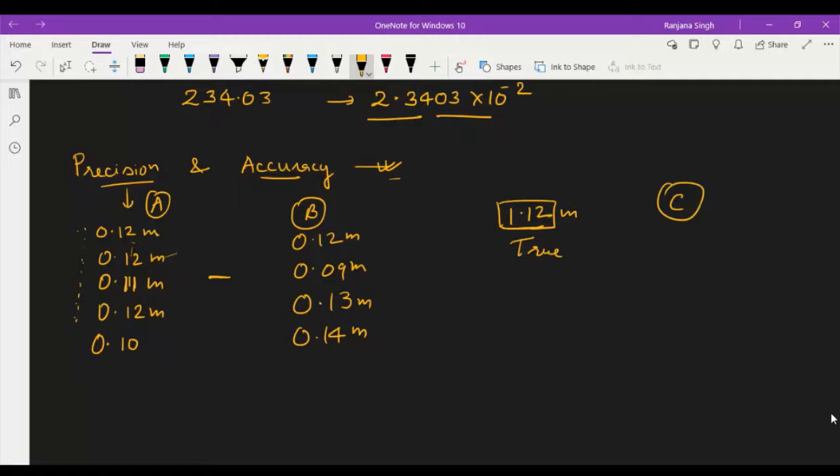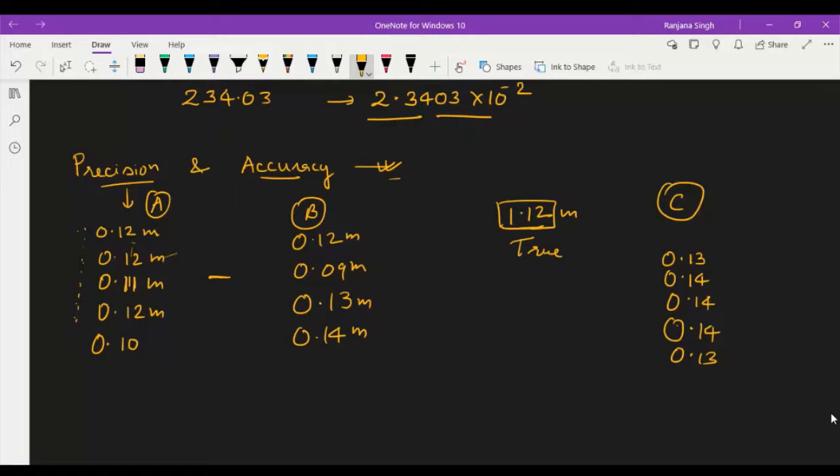This is the measurement taken by person A, this is the measurement taken by person B, and then another person takes the measurement, that is 0.03, 0.04, 0.04. He takes five measurements.